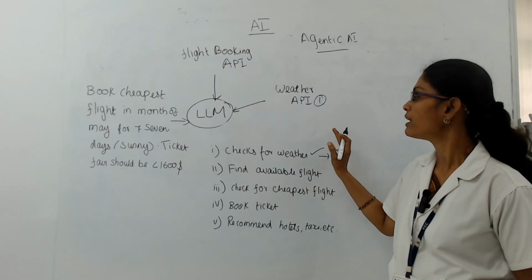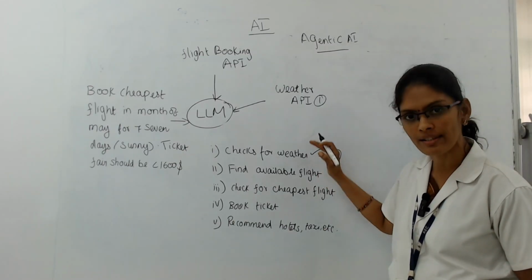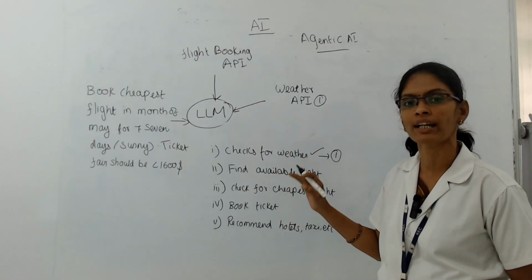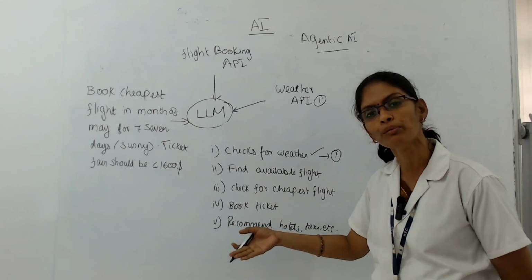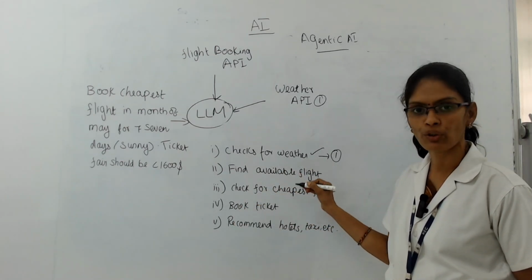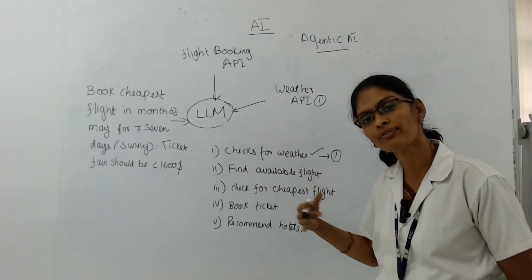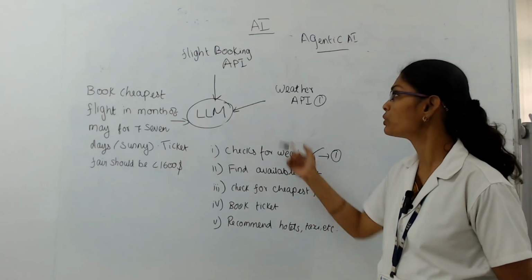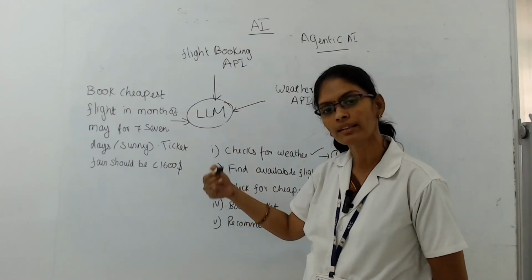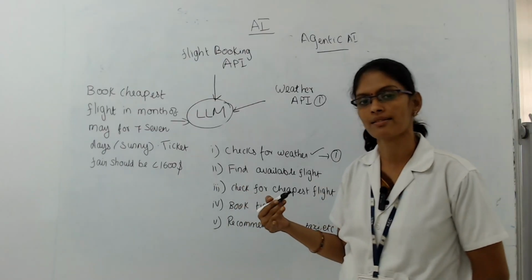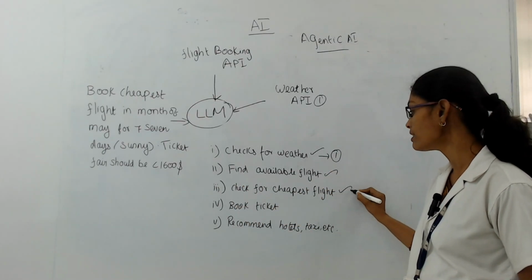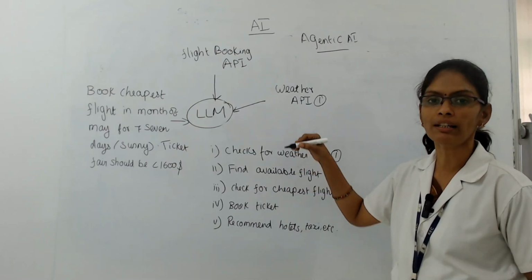Fine. Next, after identifying the 7 consecutive sunny days in the month of May, it has to check the availability of flights from California to Mumbai for those 7 days. Once it has listed the available flights, it has to use the flight booking API to check which one has the cheapest fare among all the available flights. That is the next task. So it checks for available flights, then it checks for the cheapest fare among the available flights.